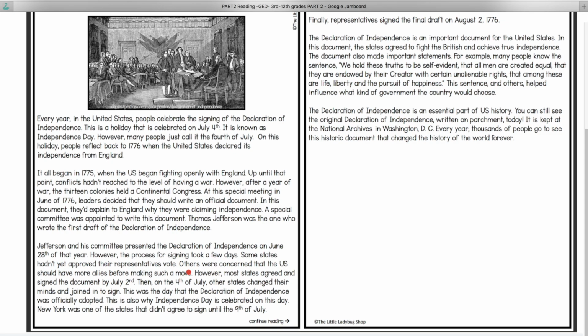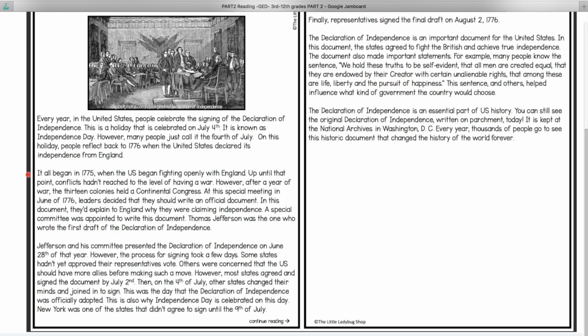Every year, in the United States, people celebrate the signing of the Declaration of Independence. This is a holiday that is celebrated on July 4th. It is known as Independence Day. However, many people just call it the 4th of July. On this holiday, people reflect back to 1776 when the United States declared its independence from England.